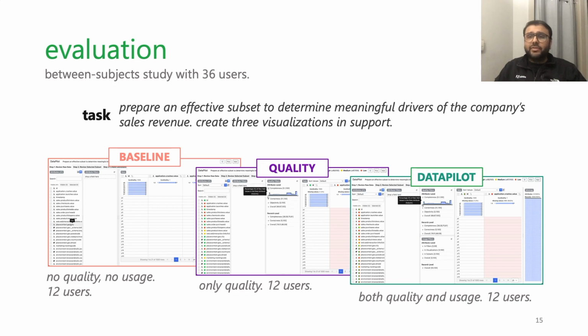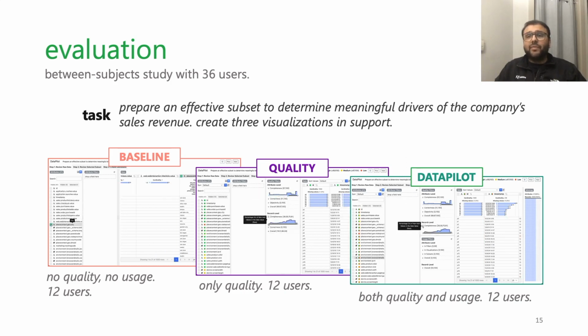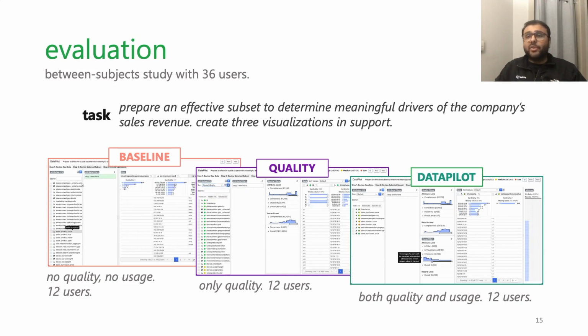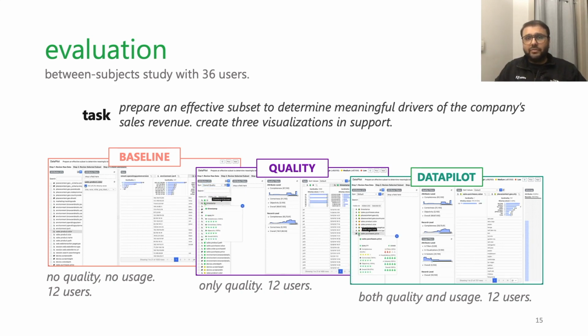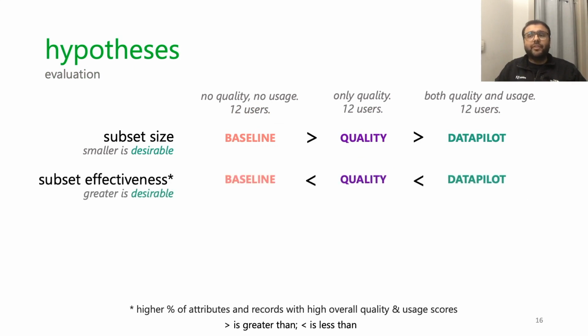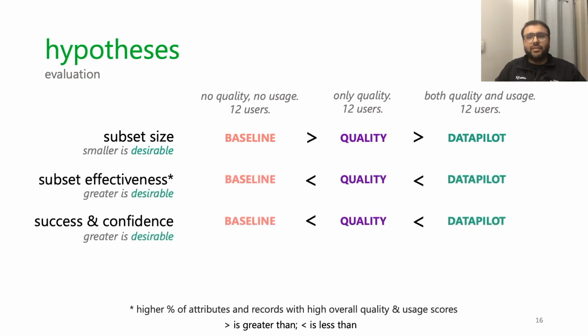We conducted a user study with 36 users and gave them the same task. We divided them into three experimental conditions: baseline, without any quality or usage information; quality only; and Datapilot, with both quality and usage information. We hypothesized that Datapilot users who see both quality and usage information will choose the smallest and most effective subsets with greater success and confidence. Our study analysis validated these.